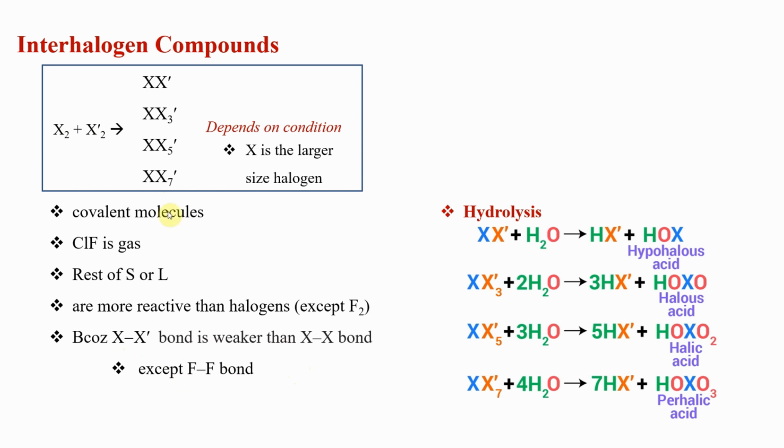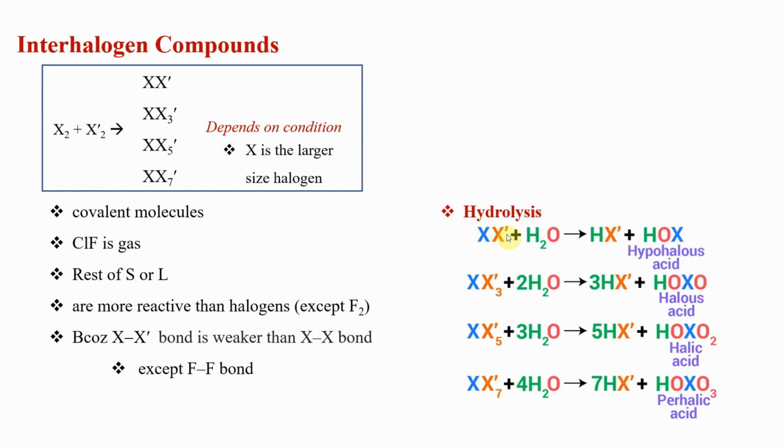Now hydrolysis of this is given. We can look at them in the same order. X prime is the smaller size halogen, correct? Smaller size halogen means more electronegative. More electronegative will always give you HX. Remember it that way. They're extremely electronegative, so they will carry the minus sign, and all the X here will carry the positive sign, correct? Less electronegative will become positive, more electronegative become negative.